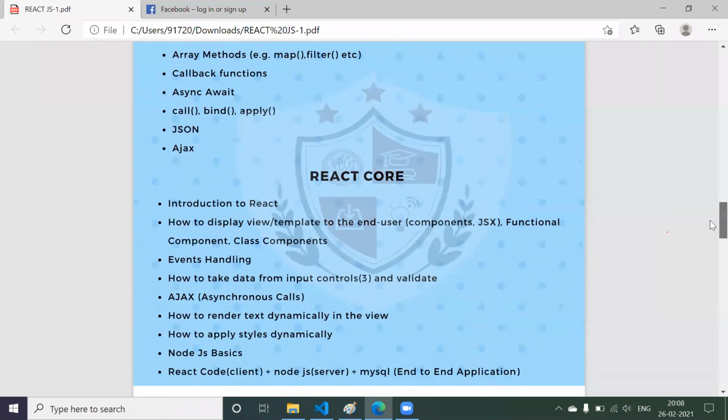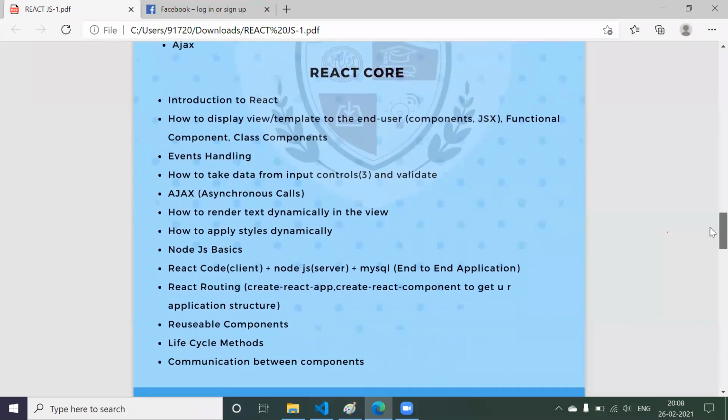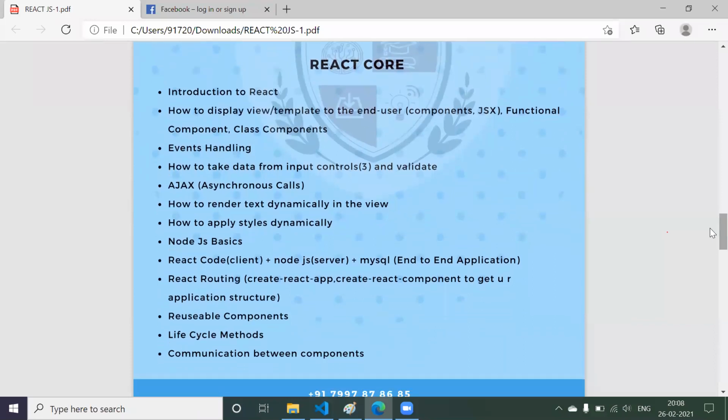Then we are going to come to React core. What do you mean by React core? In React core, we are going to understand some basic concepts of React, like what is React, how we can build a component, how we can write a simple logic in React, how React internally works, and how the application starts executing. All those basic concepts we are going to see in React.